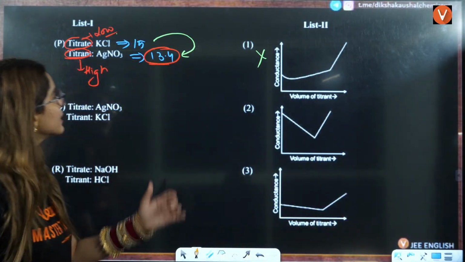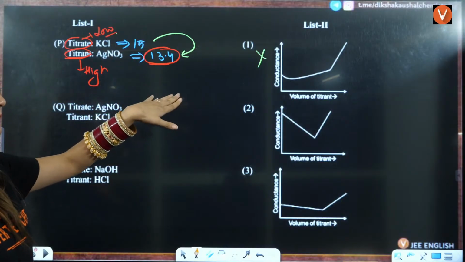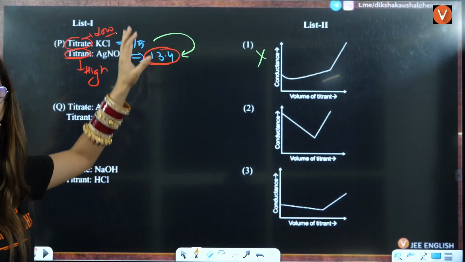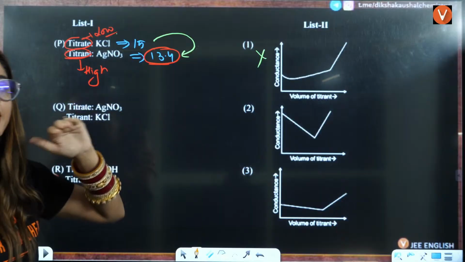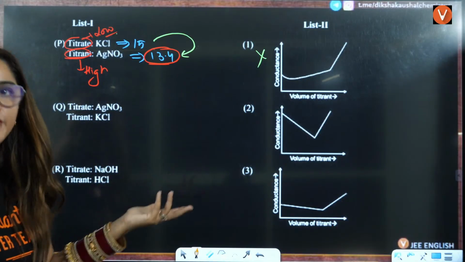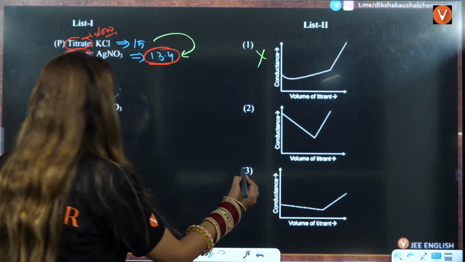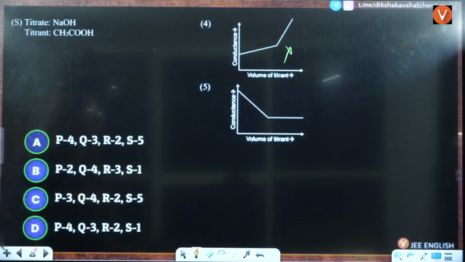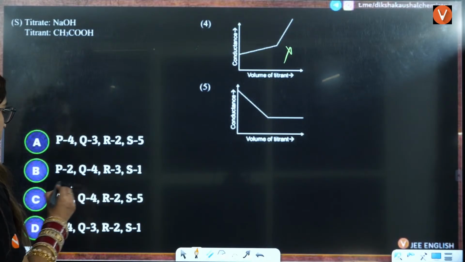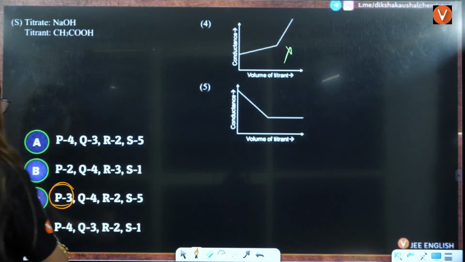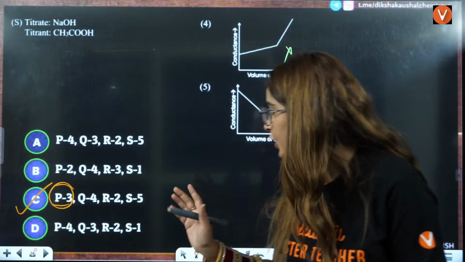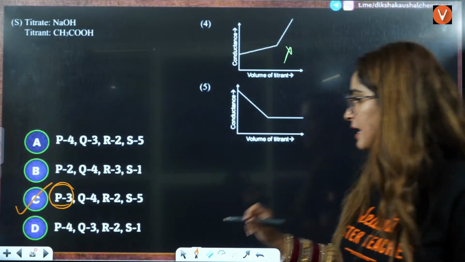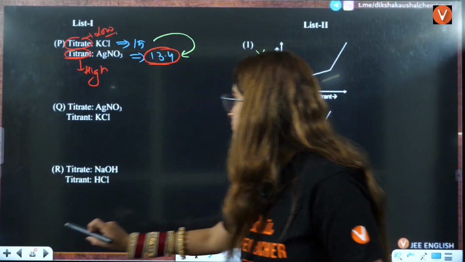Now, after this, what will happen? The conductivity will increase once all of this is consumed, right? That means you will have more molecules, so definitely it is going to increase only. So the answer is, with P you have 3, right? That is the correct answer. That means C is the correct answer, but we will see for Q, R and S as well, right?